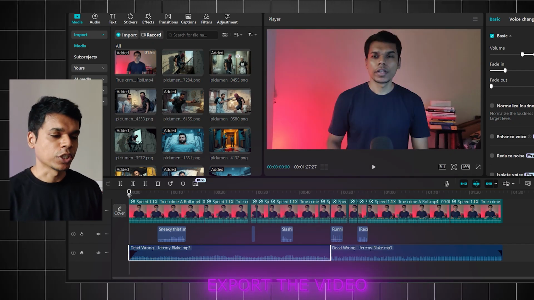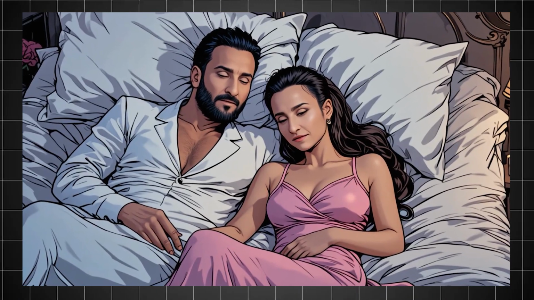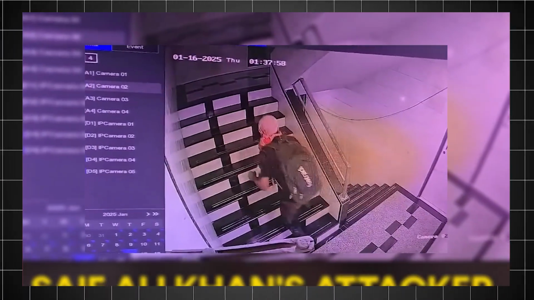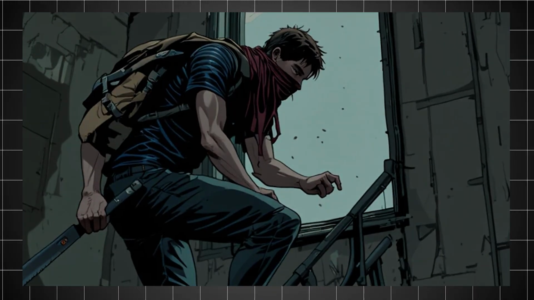Now let's play and watch. It was a quiet night in Mumbai's Bandra area. Bollywood star Saif Ali Khan and his family were asleep in their bedroom. But around 2:30 a.m. something terrible happened. A man broke into their home, sneaking through a window into his son Jay's bedroom. He wasn't just there to steal. He wanted a lot of money and he was ready to use violence for it.